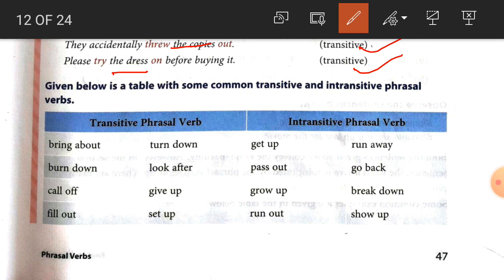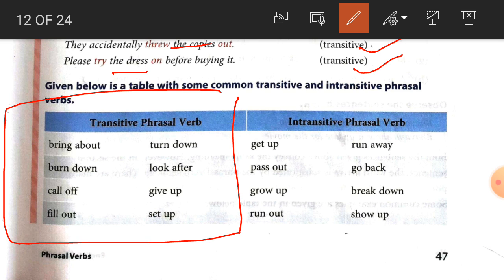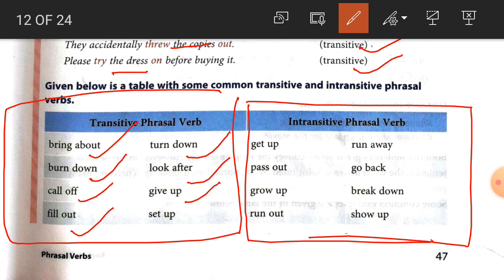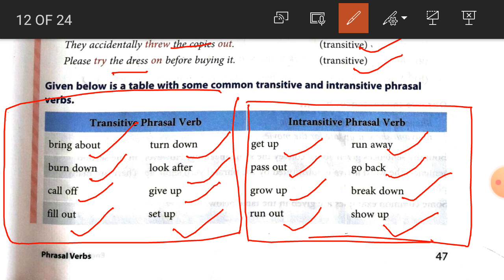Here, students, given below is a table with some common transitive and intransitive phrasal verbs. So here this is the transitive phrasal verb and this one is the intransitive phrasal verb. Transitive phrasal verbs are bring about, burn down, call off, fill out, turn down, look after, give up, set up. These are transitive phrasal verbs, meaning they need an object to complete their sense. Intransitive phrasal verbs need no object. For example, get up, pass out, grow up, run away, go back, break down, show up.